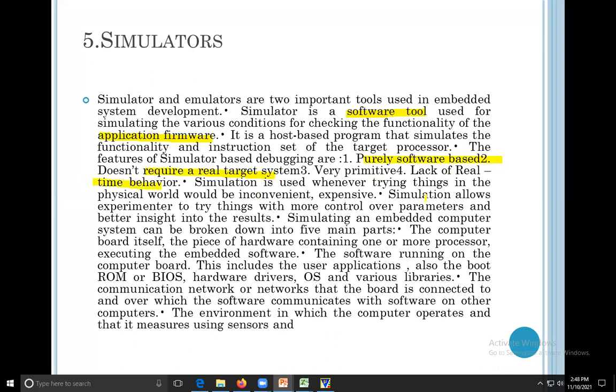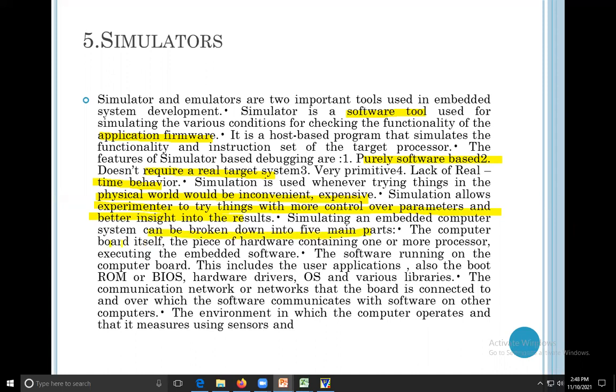Simulation is used whenever trying things in the physical world would be inconvenient or expensive. Simulation allows the experimenter to try things with more control over the parameters and better insight into the result. A simulated embedded computer system can be broken down into 5 main parts.